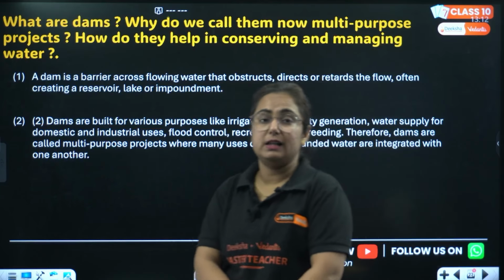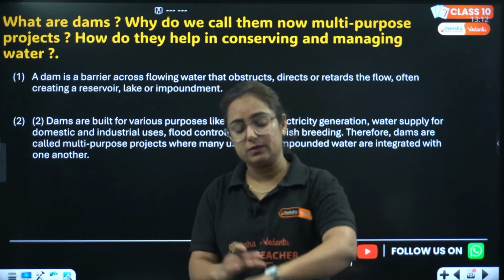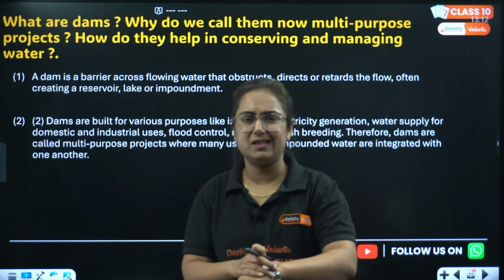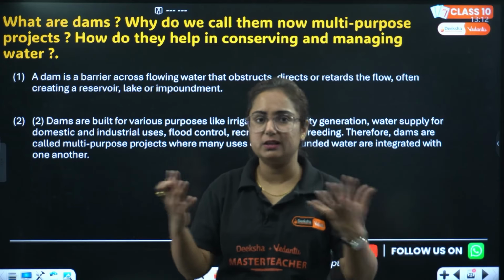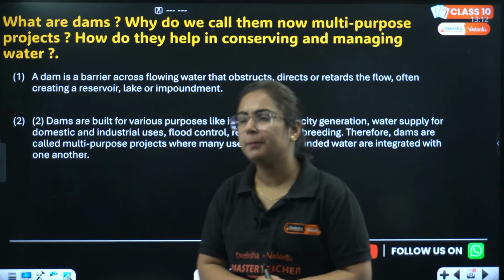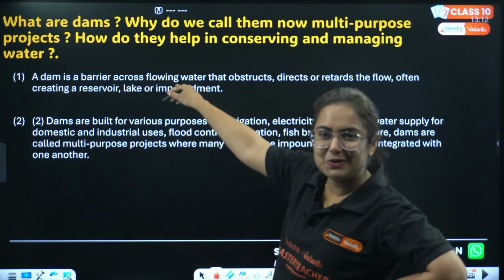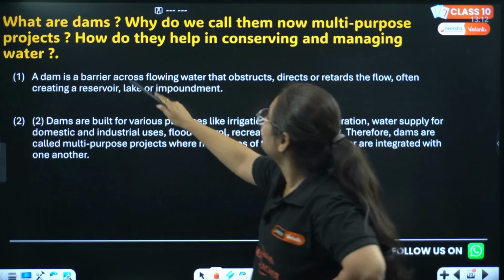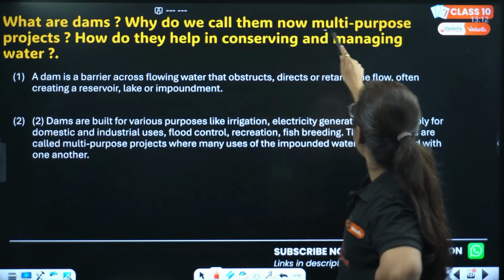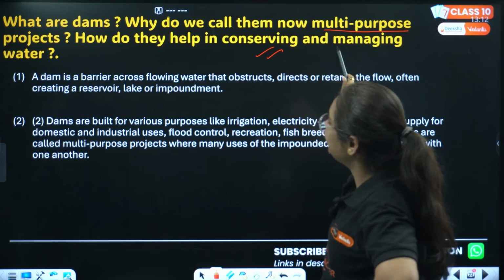However, Jawaharlal Nehru has said multi-purpose river projects are the temples of modern India because, see, it's for electricity generation, for industries and many more things. However, they are useful. So what are dams? Now comes the negative questions. Contradictory questions, by the way. What are dams? Why do we call them multi-purpose projects? How do they help in conserving and managing water?